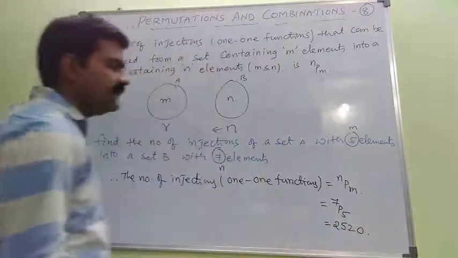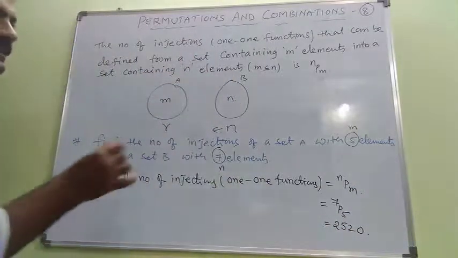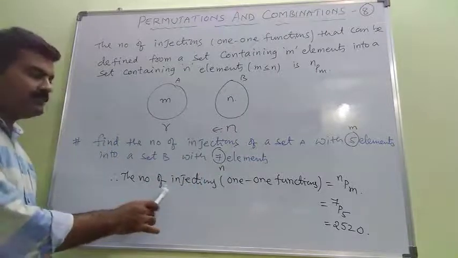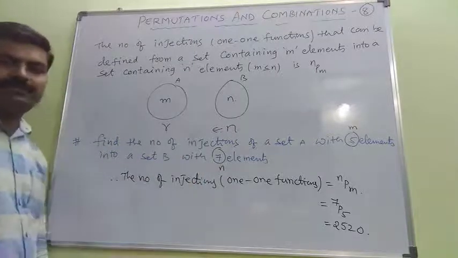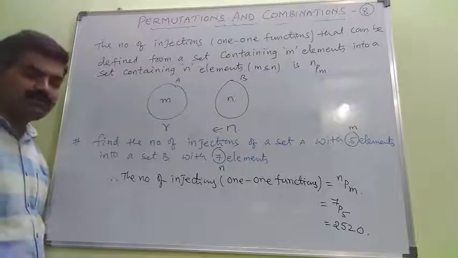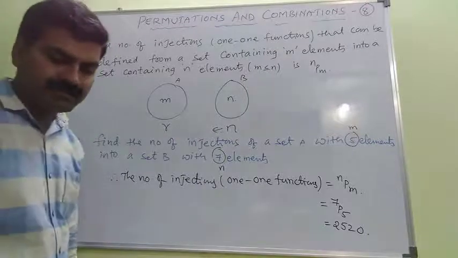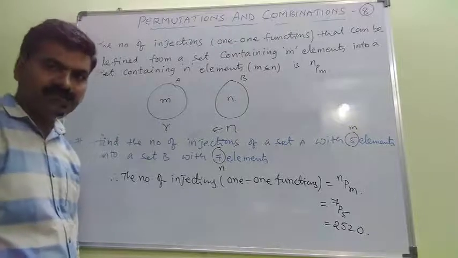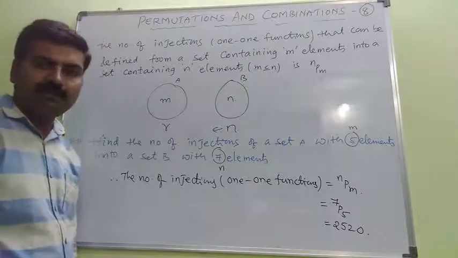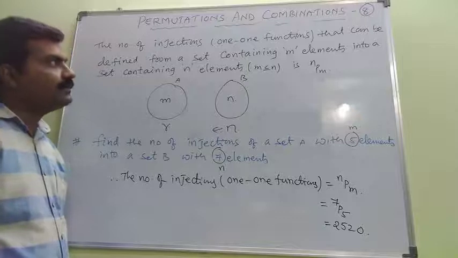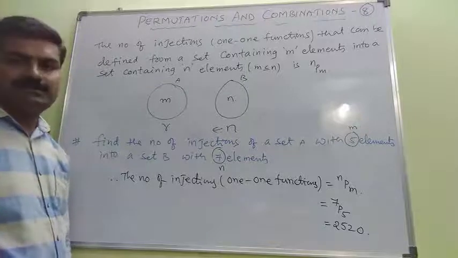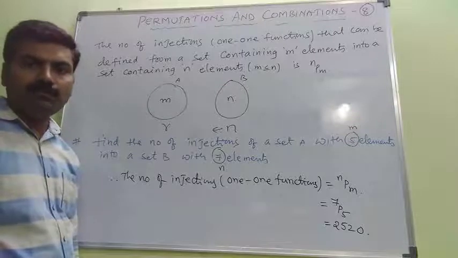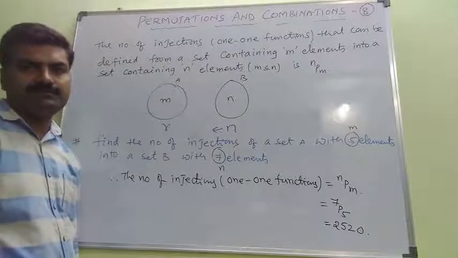Hence, if a set A contains 5 elements and set B contains 7 elements, then the number of injections is 7P5, that is 2520. So we discussed first of all number of functions, followed by number of surjections, number of injections. Now we need to discuss about number of bijections also.